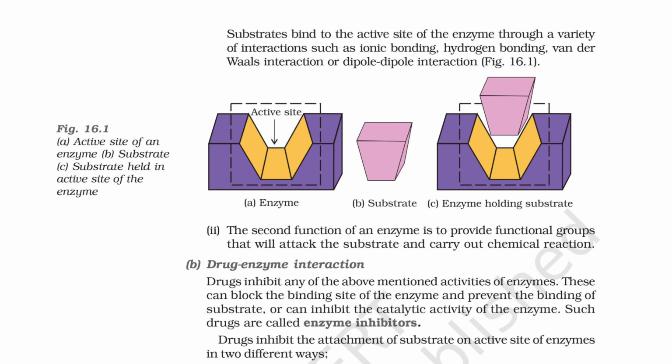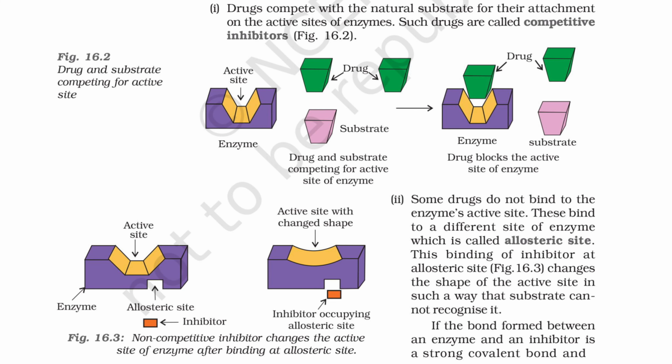Drugs inhibit any of the above-mentioned activities of enzymes. These can block the binding site of the enzyme and prevent the binding of substrate, or can inhibit the catalytic activity of the enzyme. Such drugs are called enzyme inhibitors. Drugs inhibit the attachment of substrate on active site of enzymes in two different ways. 1. Drugs compete with the natural substrate for their attachment on the active sites of enzymes. Such drugs are called competitive inhibitors.